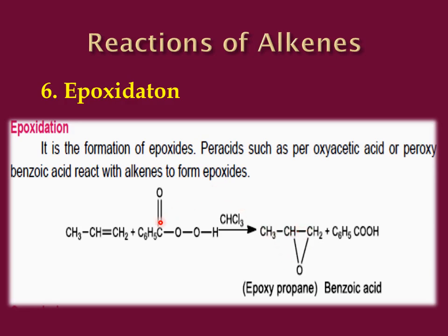Now this alkene over here, we have propene, which reacts with peroxybenzoic acid in the presence of trichloromethane or chloroform to give epoxypropane, a cyclic ether, along with benzoic acid, C6H5 C double bond O OH.